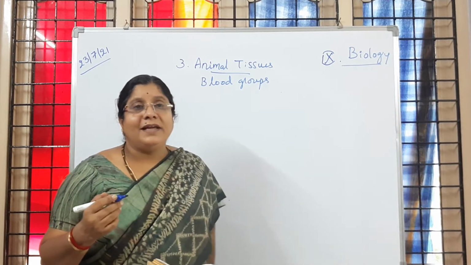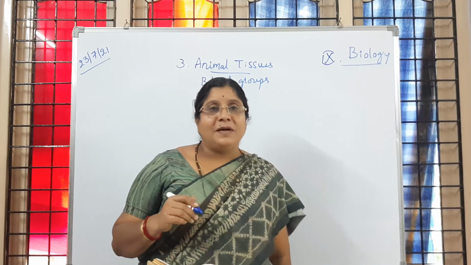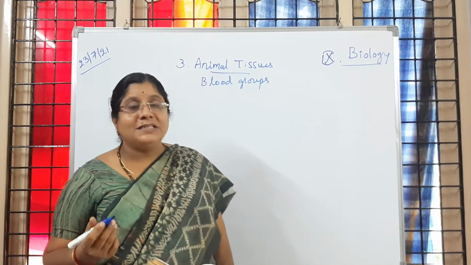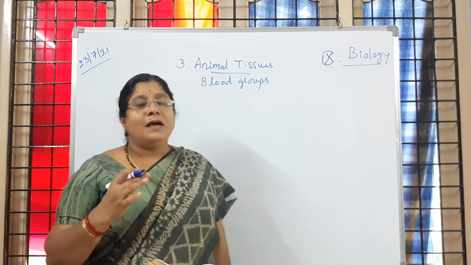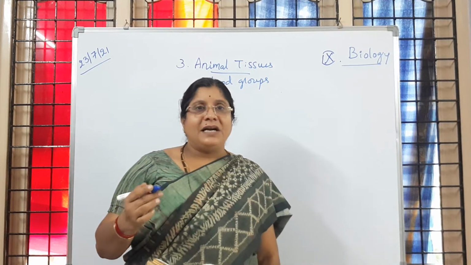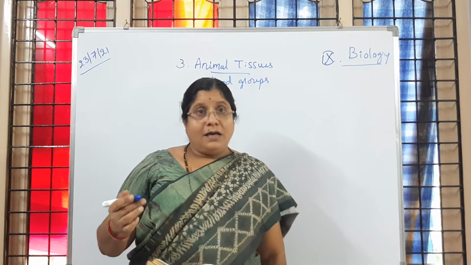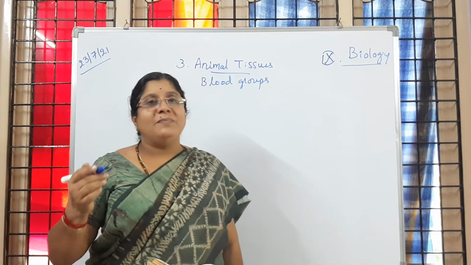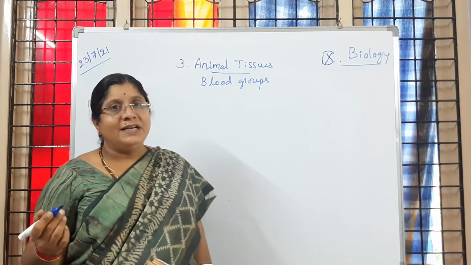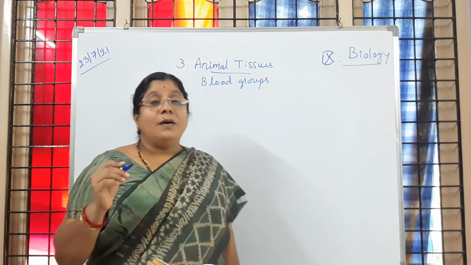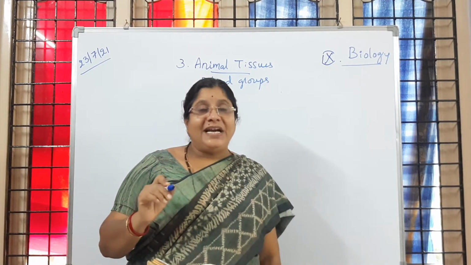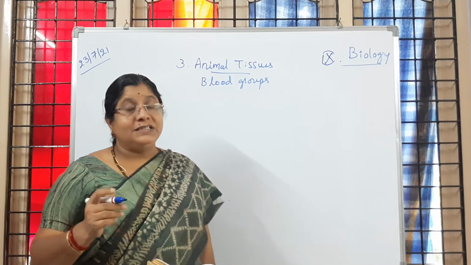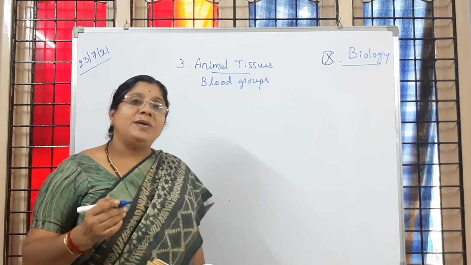Many clubs are there, like Rotary Club or Lions Club or Red Cross. They are organizing blood donation camps. People who are interested in donating blood can donate blood to these organizations, and those organizations are going to supply blood to those who are in need. Is it clear to children? So make a habit of donating blood and save the people who are in need of blood. Is it clear to children? Because you are going to save the people.